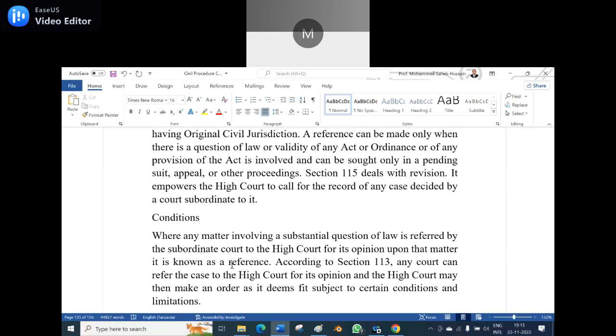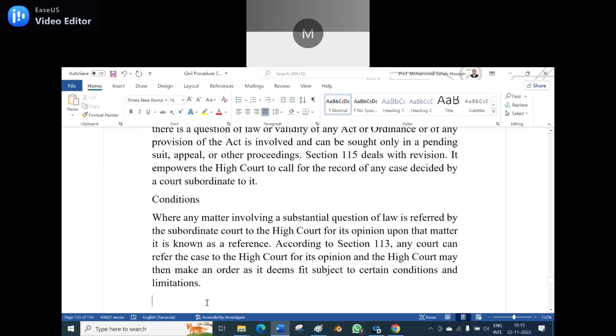According to Section 113, any court can refer the case to the High Court for its opinion, and the High Court may then make an order as it deems fit, subject to certain conditions and limitations. So a lower court or subordinate court may approach the High Court for its opinion. Then the High Court gives the opinion which it deems fit, subject to certain conditions and limitations.